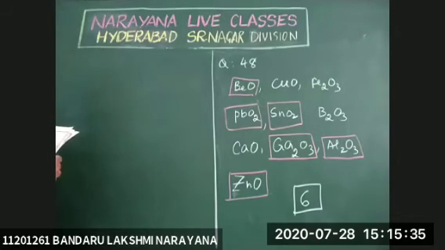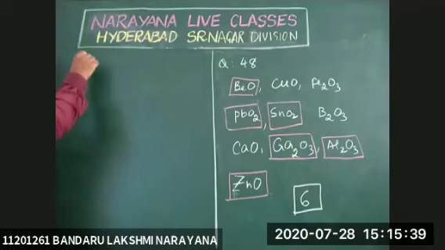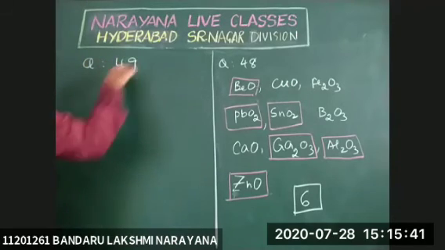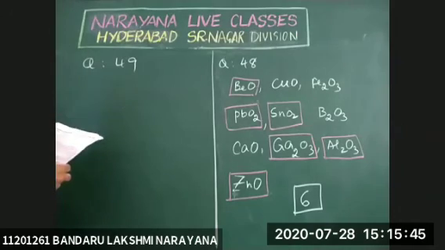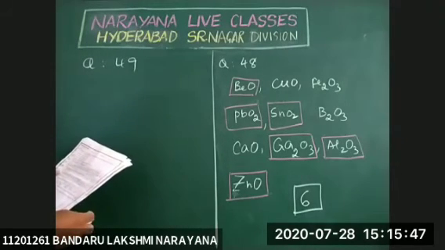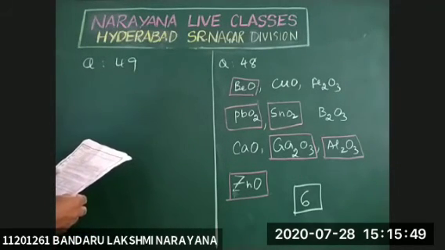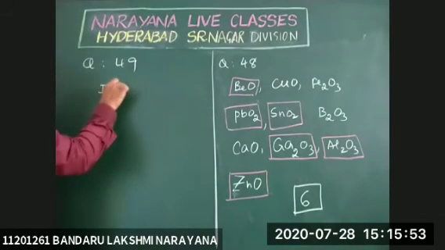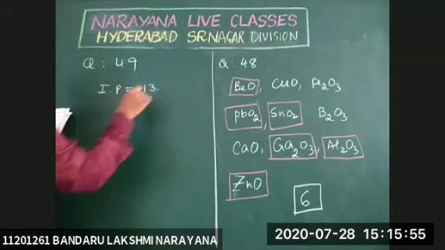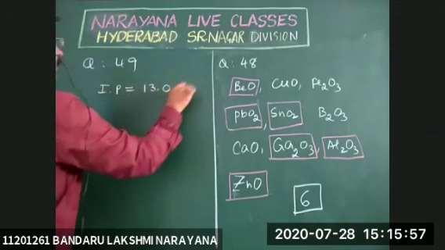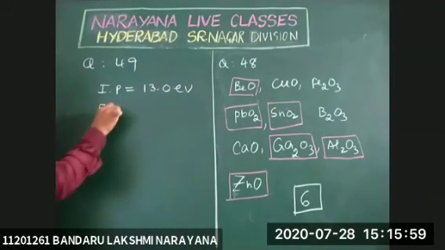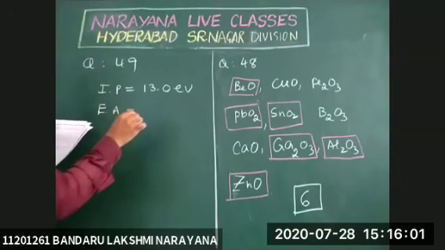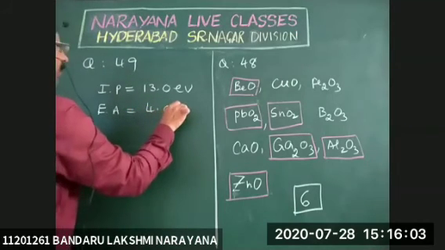According to the question paper, calculate the electronegativity value of chlorine in Mulliken scale. IP is equal to 13.0 electron volts, and electron affinity is 4.0 electron volts.